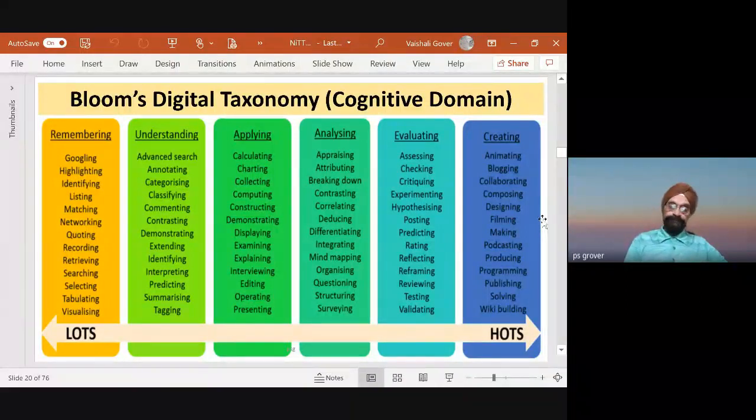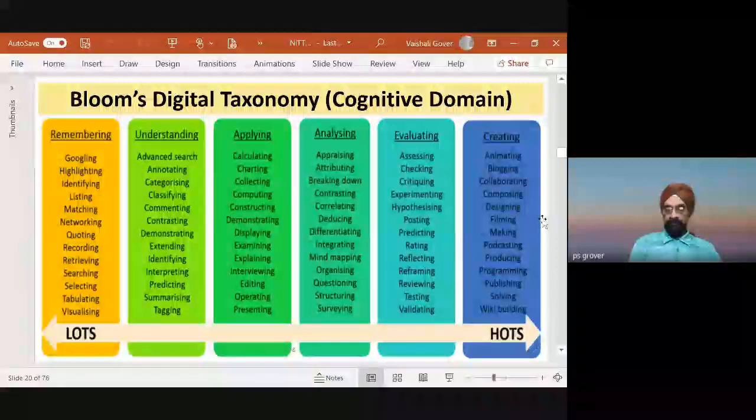Now see here, this is also interesting: the 3 levels, remembering, understanding, applying, are known as lower level thinking. As they go from remembering to creating, we say these are lower level thinking skills and higher level thinking skills.